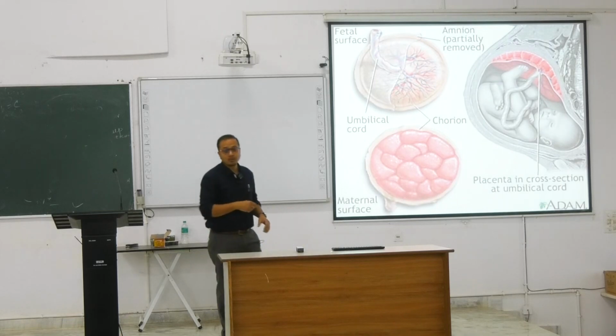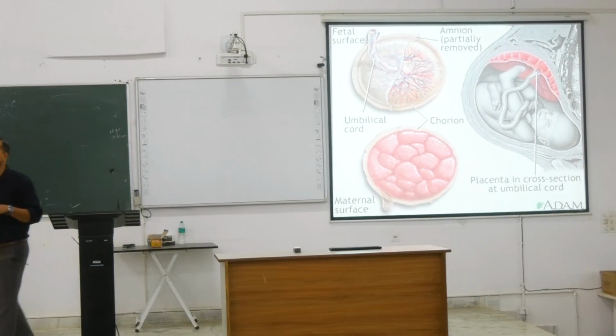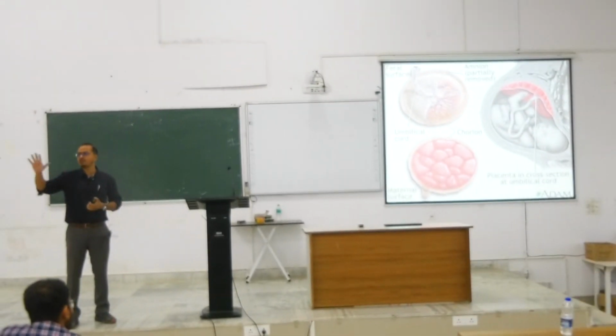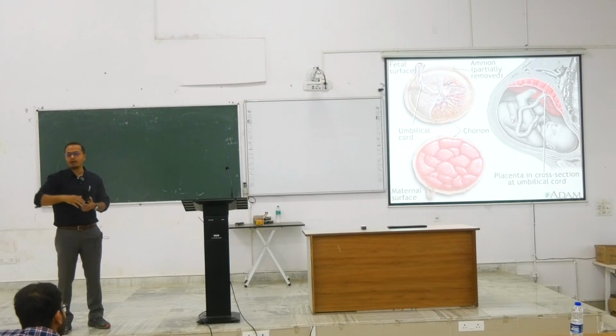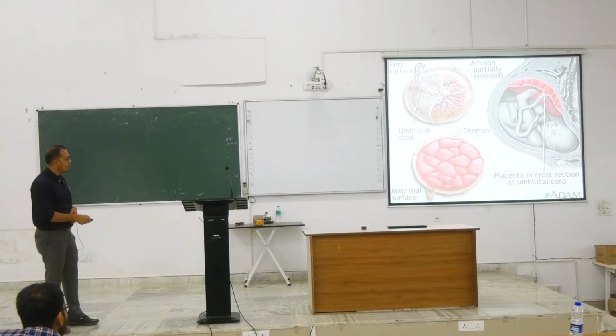Now, this is how it looks. With this particular placenta, as we are seeing here, fully formed, beyond 20 weeks of life, it looks something like this. It has two parts. One is the fetal part, one is the maternal part. This region is the maternal part. How do you identify the maternal part? This particular maternal part is filled up with this cotyledon pattern. This is separated together and the whole thing together.